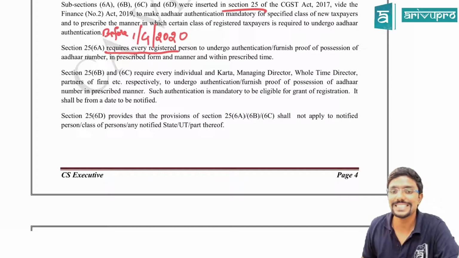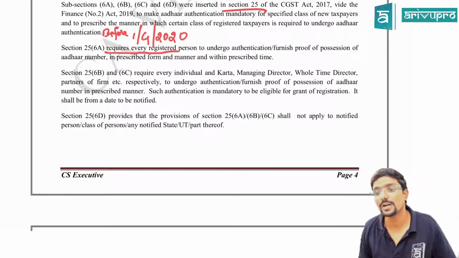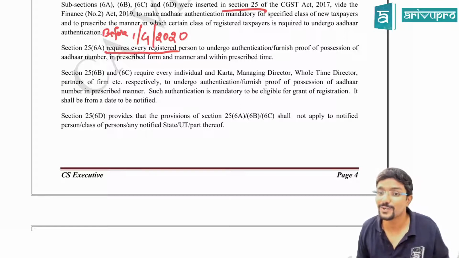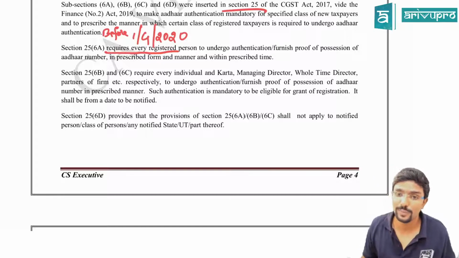Okay, Section 25(6)(b) and 6C require every individual and Karta, managing director, whole-time director, partners of the firm, etc., respectively to undergo authentication, furnish proof of possession of Aadhaar number in a prescribed manner. Such authentication is mandatory to be eligible for grant of registration. It shall be from a date to be notified.